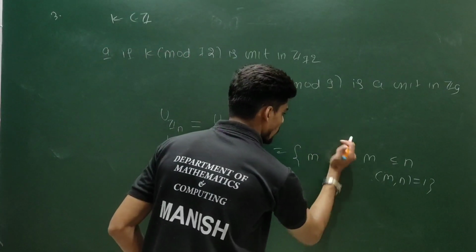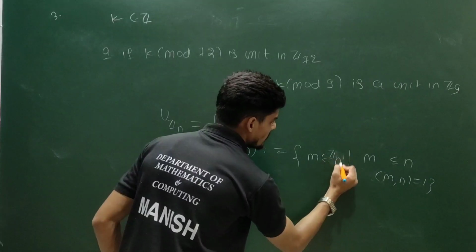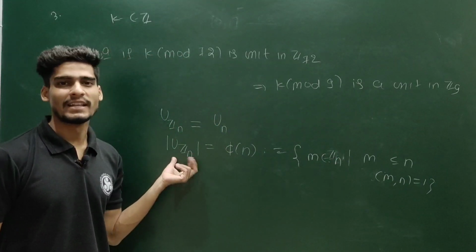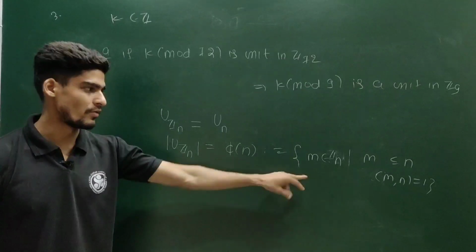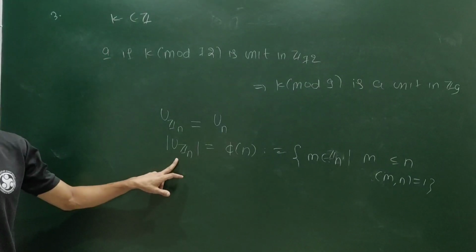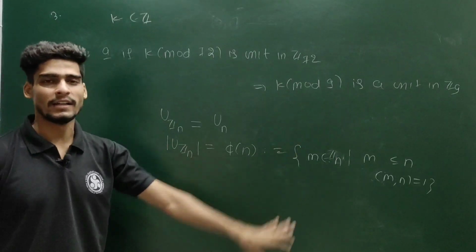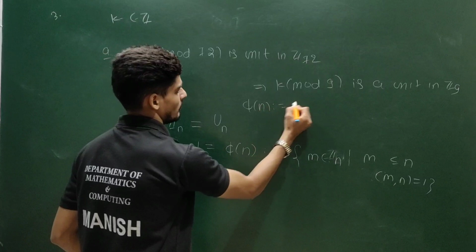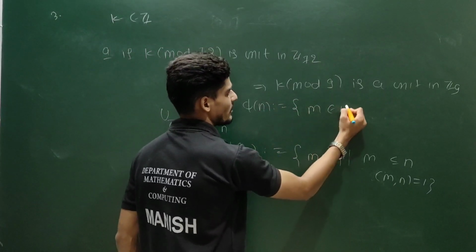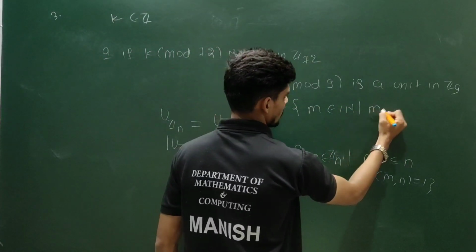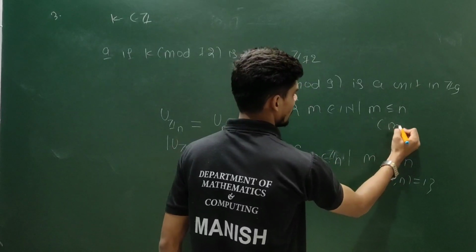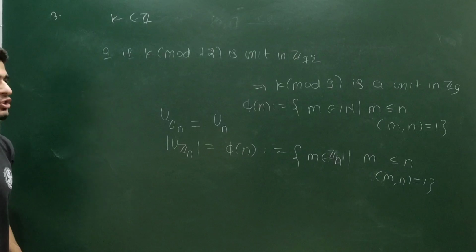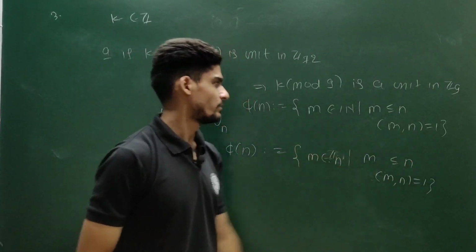सो फॉर अ मोर स्ट्रॉन्ग कंडीशन यू शुड राइट Zn, क्योंकि जो भी इसके यूनिट्स होंगी वो हमेशा Zn का ही मेंबर होंगी. सो दिस इज द डेफिनेशन ऑफ phi n फॉर Zn केस, बट इन जनरल केस यू हैव टू राइट इन अ नेचुरल फॉर्म. In general, the phi n is defined as the collection of all natural numbers which are less than or equal to n and relatively prime to n. This is for GCD. The greatest common divisor of m and n is 1.